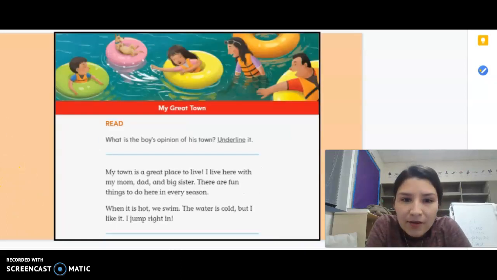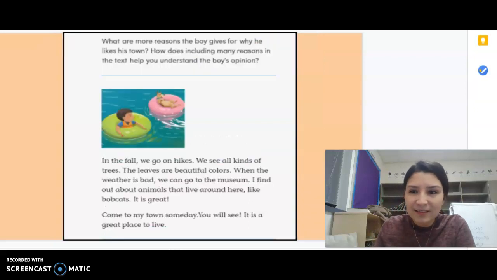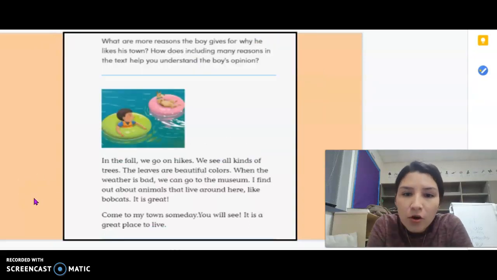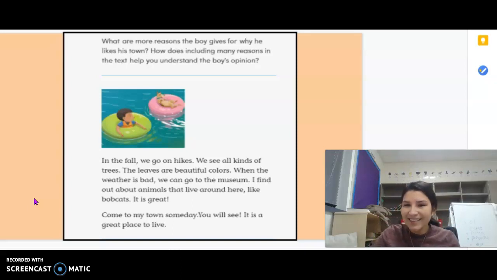My Great Town. My town is a great place to live. I live here with my mom, dad, and big sister. There are fun things to do here in every season. When it is hot, we swim. The water is cold, but I like it. I jump right in. In the fall, we go on hikes. We see all kinds of trees. The leaves are beautiful colors. When the weather is bad, we can go to the museum. I find out about animals that live around here, like bobcats. It is great. Come to my town someday. You will see it is a great place to live.